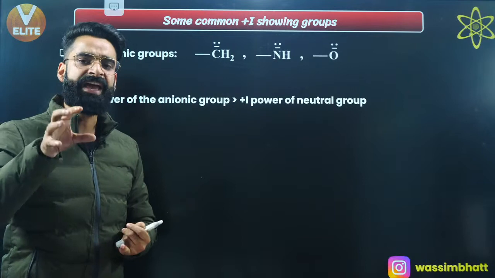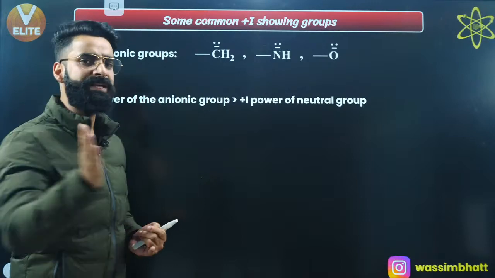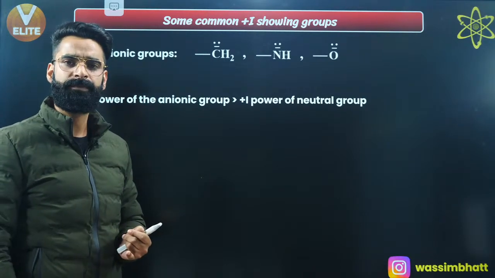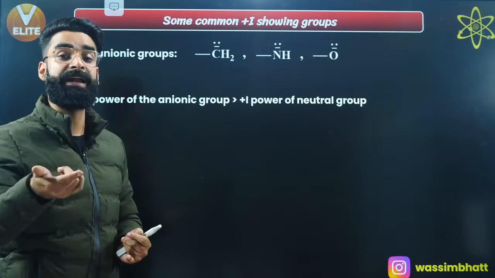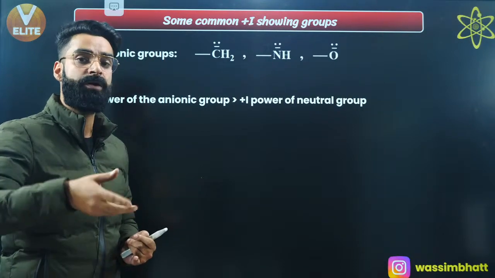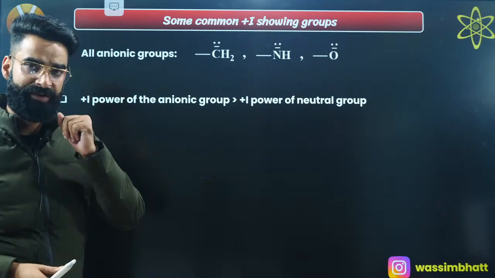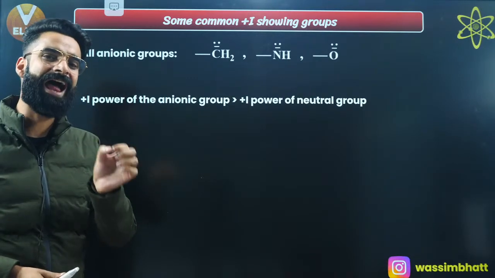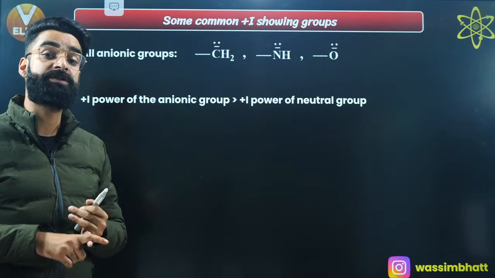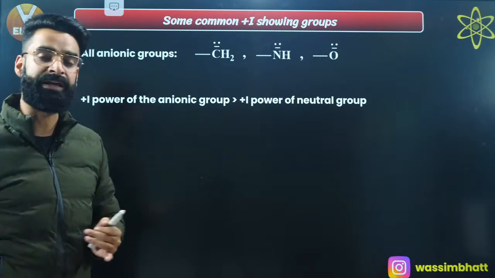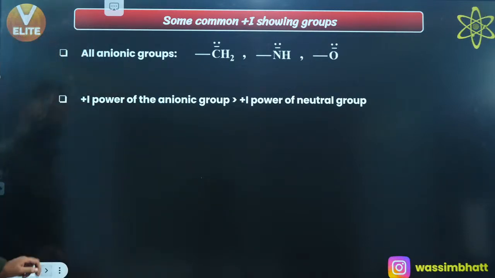Okay, see, whenever an anionic group is attached to the carbon chain, it is definitely going to increase the sigma electron density in the carbon chain, right? And the anionic group has more tendency, it will increase the sigma electron density more in the carbon chain as compared to when the carbon chain was attached with the neutral group showing plus I, right? So if I have the neutral group attached with the carbon chain and at the same time an anionic group attached with the carbon chain, which group is going to increase the sigma electrons more in the carbon chain? The anionic group is going to increase the sigma electron density more in the carbon chain, right? As simple as that. Perfect.